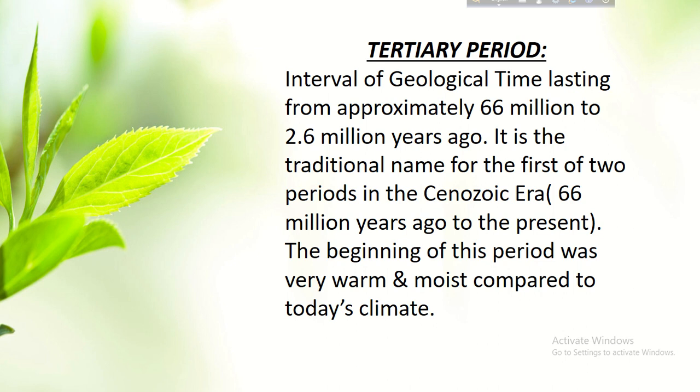So we can say, what is Tertiary period? Interval of geological time lasting from approximately 66 million to 2.6 million years ago. It is the traditional name for the first of 2 periods in the Cenozoic era, that is 66 million years ago to the present, and the beginning of this period was very warm and moist compared to today's climate.